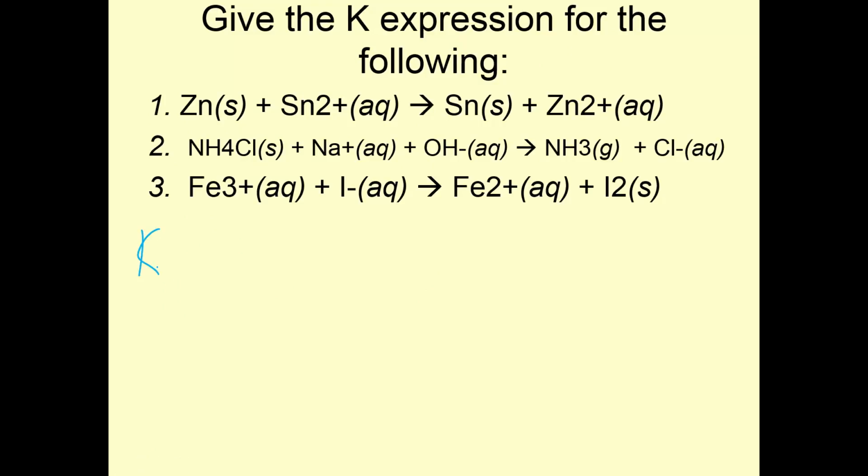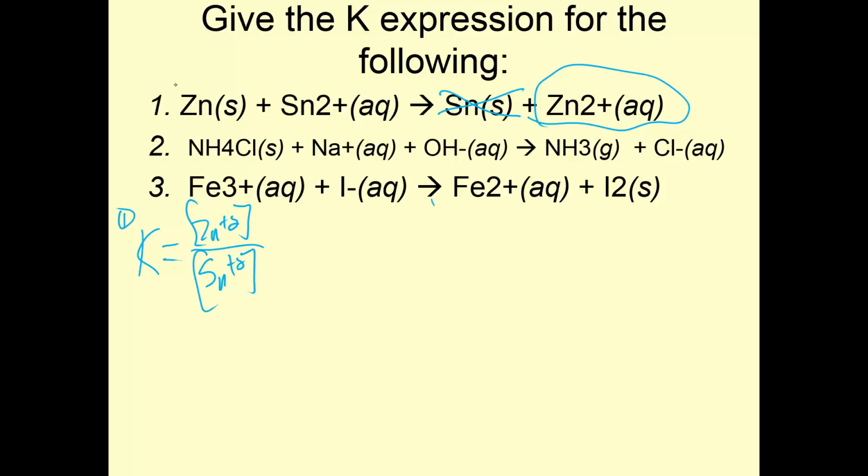Alright, so K. Remember, it's products over reactants, ignoring solids and liquids. So K for number 1. Our product is Zn+2 in brackets. I leave this out because it's a solid, over Sn+2. Leave this out because it's a solid. Leave this out because it's a solid. Okay? That's it for number 1. I don't have any coefficients, so I don't have to square anything.